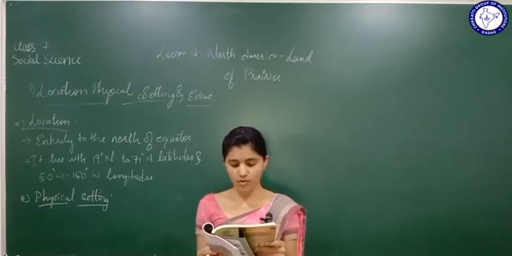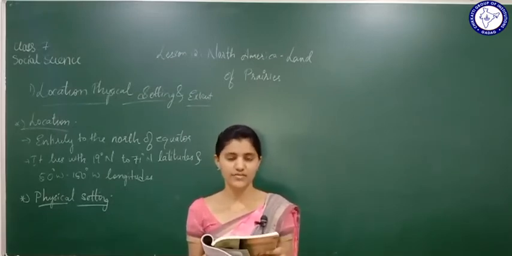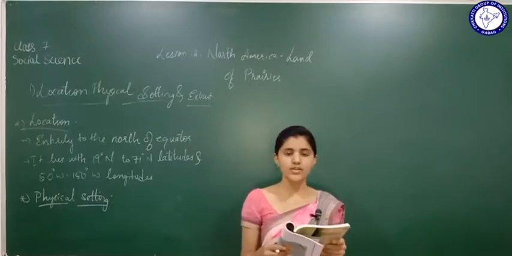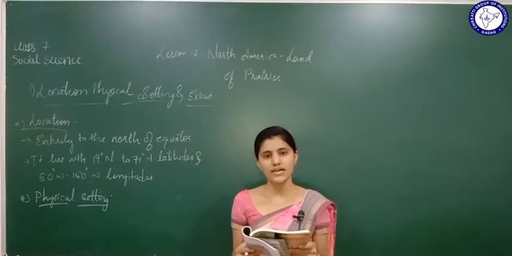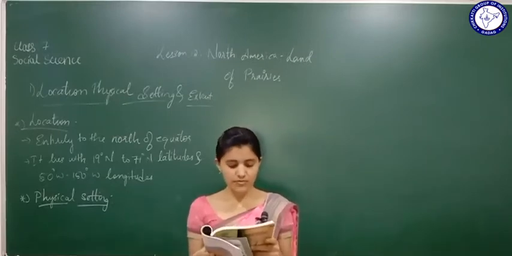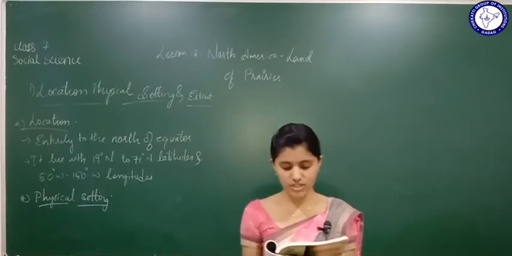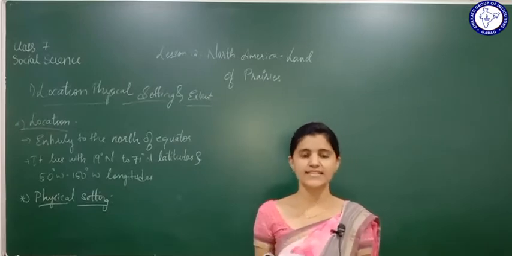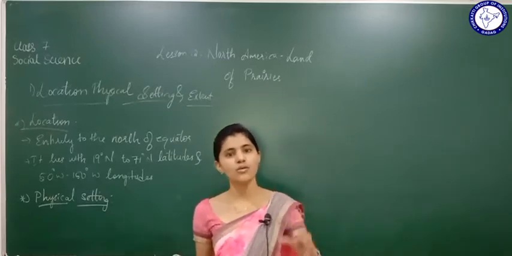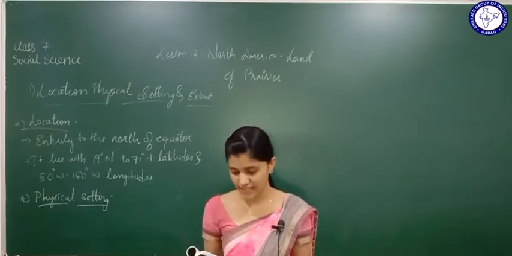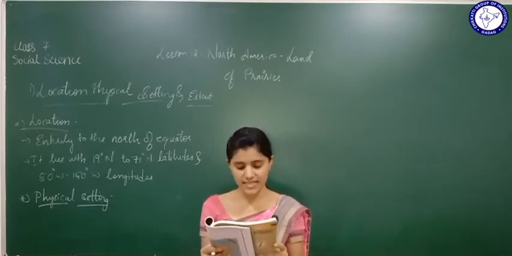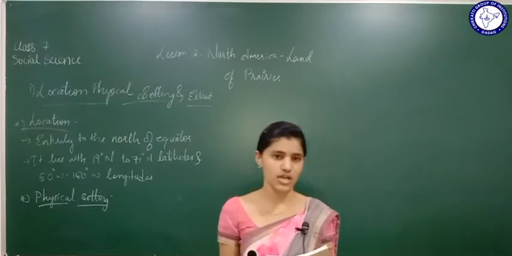Newfoundland is found to the east of Canada. There is one more land called Newfoundland, which is found to the east of Canada. A number of islands lie in the Arctic Ocean, of which Greenland is the largest. Islands are small pieces of land surrounded by water on all sides.